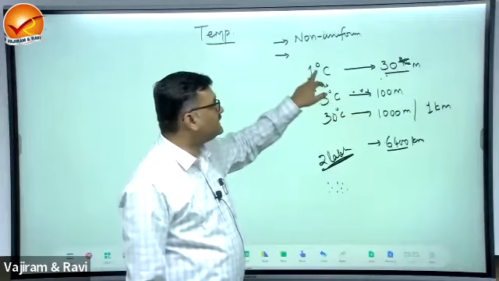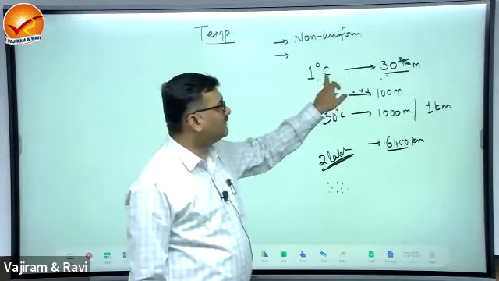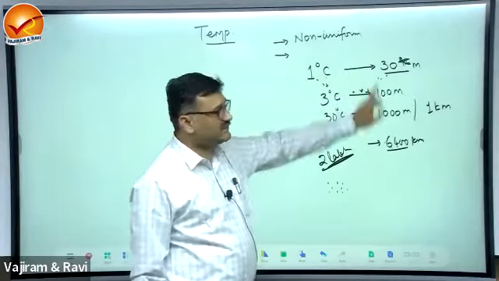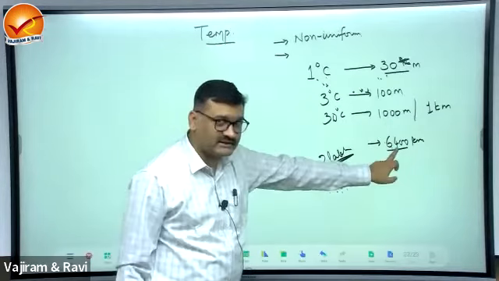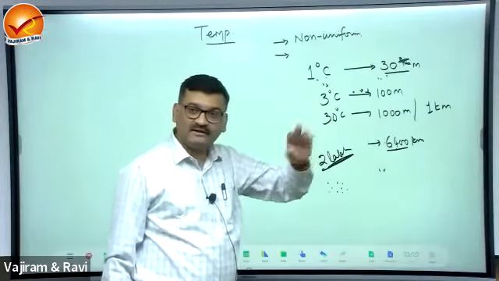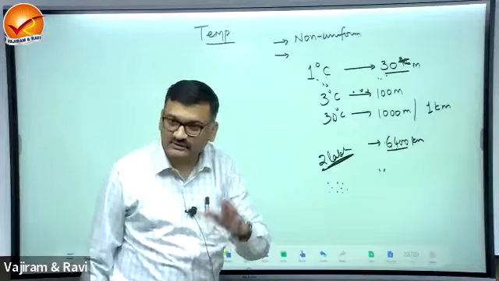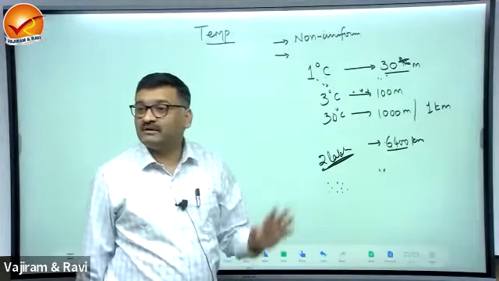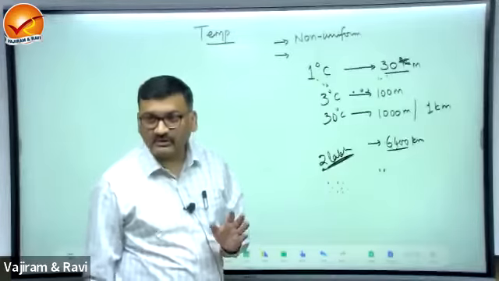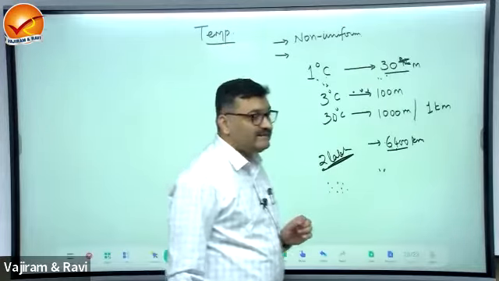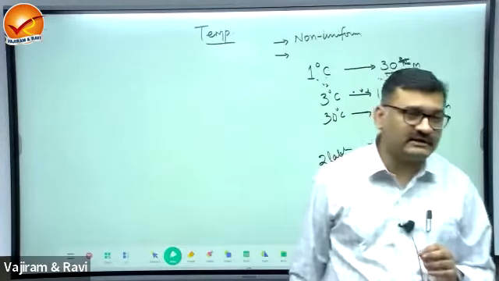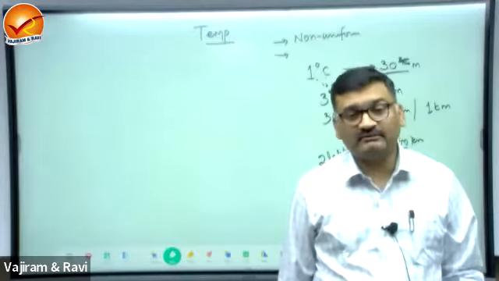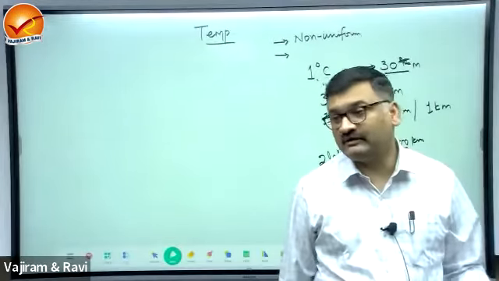If you want to reach 6,000 degrees at 6,400 kilometers from 1 degree per 30 meters, it means that at some places you have to stop, some places you have to slow down, some places the temperature has to become constant. Thus we say the rate of increase in temperature in the interior of the earth is not uniform.